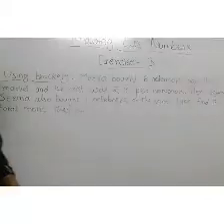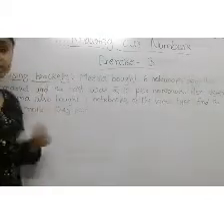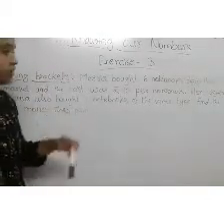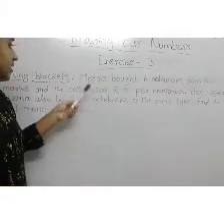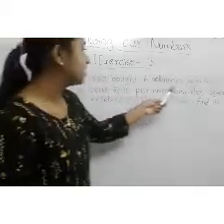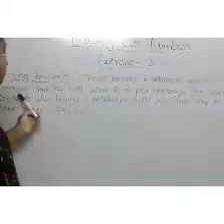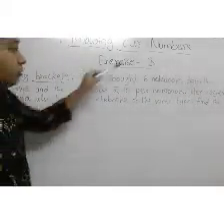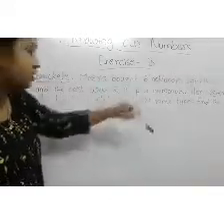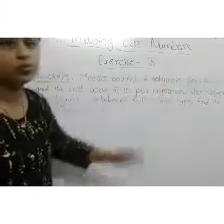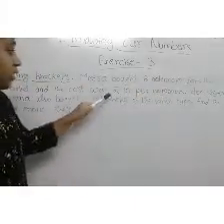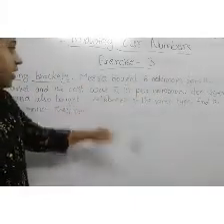Let's see, students, using brackets. How to use the brackets in word problems. For example, Meera bought 6 notebooks from the market. Meera bought how many books? 6 notebooks. And the cost was ₹10 per notebook. One notebook costs 10 rupees.